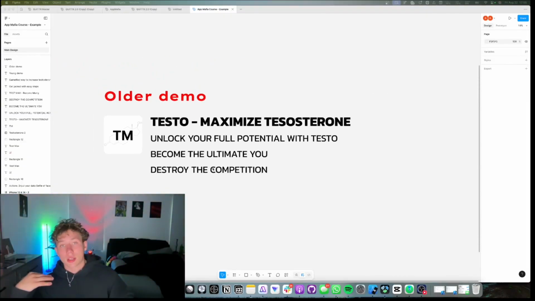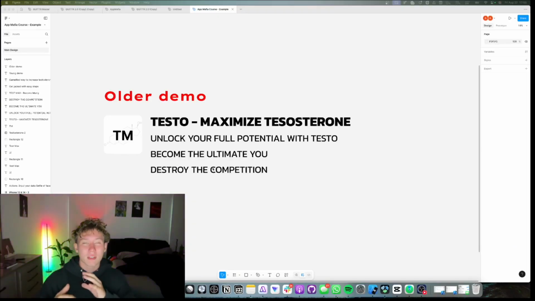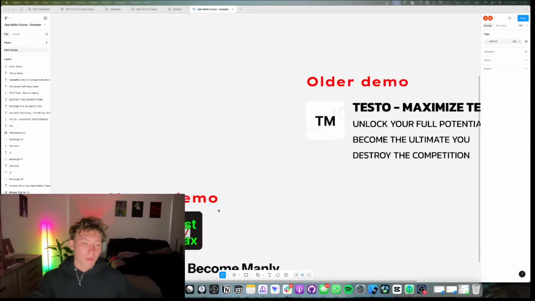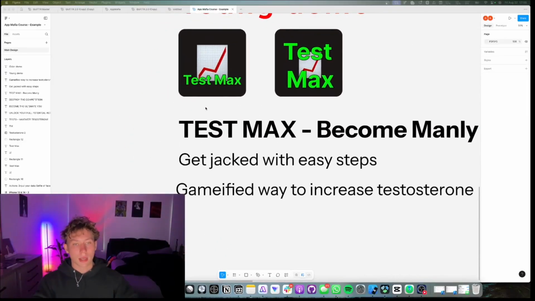Whereas if we want to target a younger demographic, maybe they don't really care as much, but they want to test it out and they want to do it in a fun way. They don't want to destroy the competition like we say here. They maybe want to subtly increase their testosterone by not playing a few games, but in a gamified way. They want to have fun. They're young people at the end of the day. They don't want to go all in. So for the younger demographic, we choose emojis.